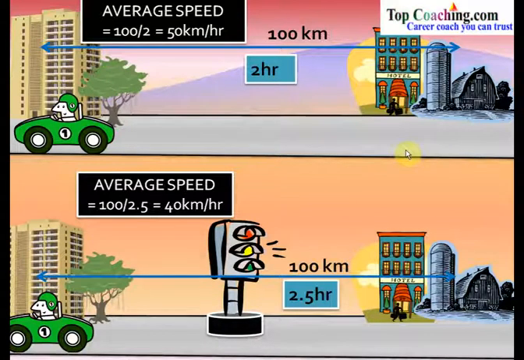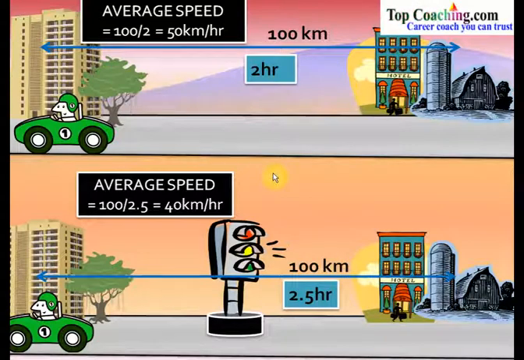This is because he might have attained a speed of 60 kilometers per hour during some time, and due to traffic he had to reduce it to 40 kilometers per hour, but actually the average value would be 50 kilometers per hour. It is not always that he has traveled at a constant speed of 50 kilometers per hour. The individual speeds at different instants may vary, maybe more than average or less than average. But if we look at the entire time taken and the total distance traveled, then the average value would be 50 kilometers per hour. Similarly, in this case, he might have traveled at speeds of 60 or 70 kilometers per hour, but he had to stop for some time.